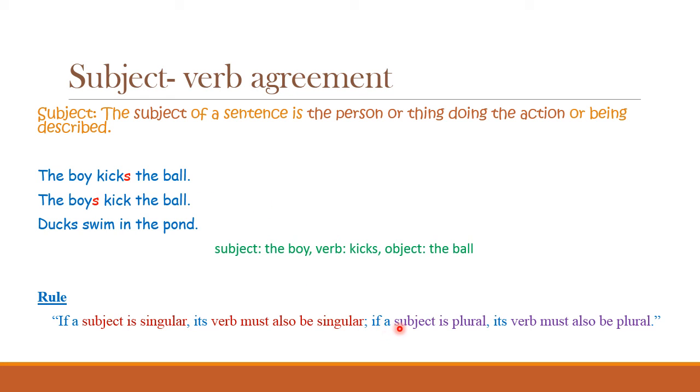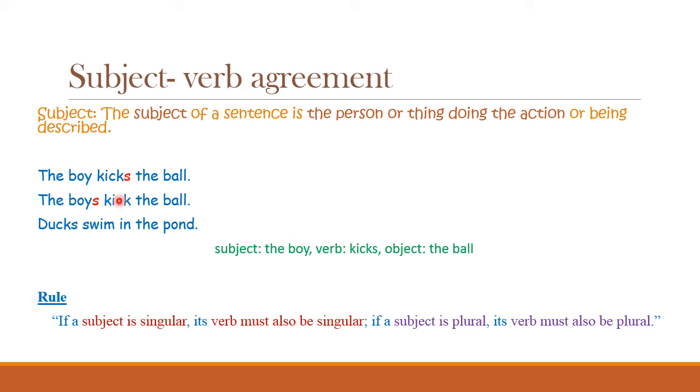Likewise, if a subject is plural, like in this sentence, the boys are many. So, if the subject is plural, its verb must also be plural. So, to make the verb plural, we don't add s. We usually add s to a noun to make it plural, but when it comes to a verb, we don't add s.